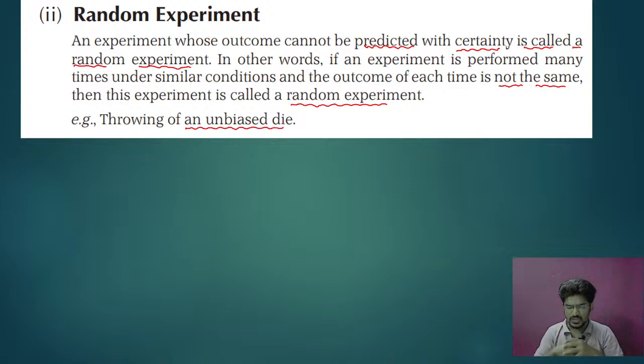All of you know that dice has 6 faces. Whenever you roll the dice, the outcomes cannot be predicted. It may be 1, 2, 3, 4, 5, or 6. But you can't predict 2 will occur. You can't predict 3 is going to occur. That prediction is not possible.